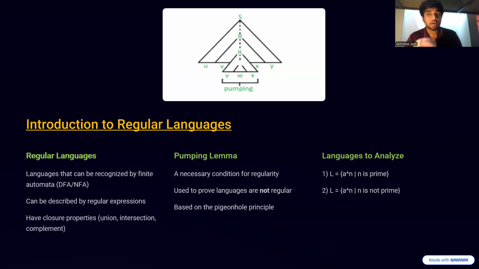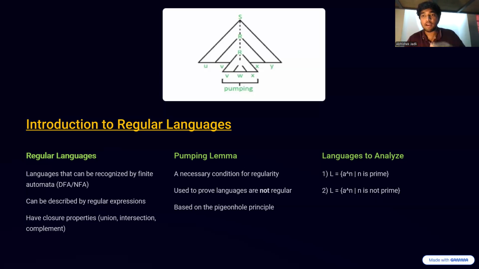So for an infinite language, to prove that a language is either regular or non-regular, we have a theorem called the pumping lemma. In this, we take a string of the language and decompose it into three parts x, y, and z.